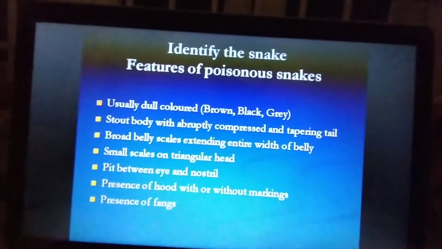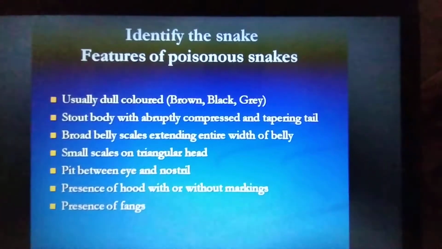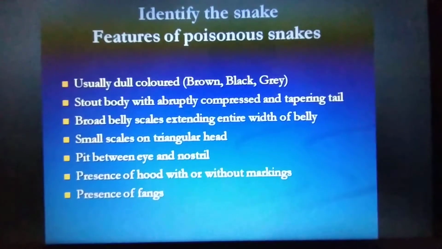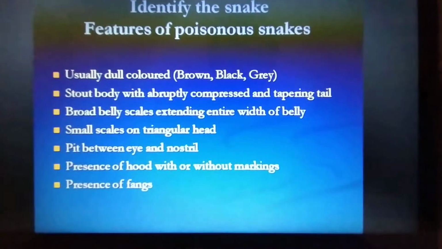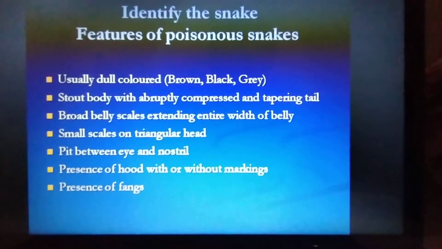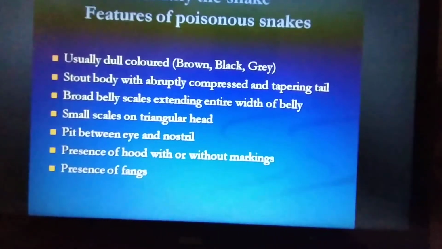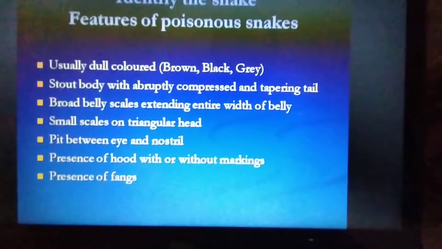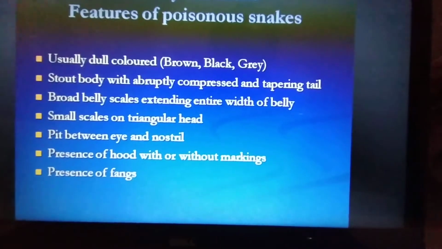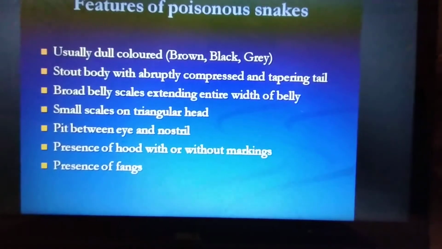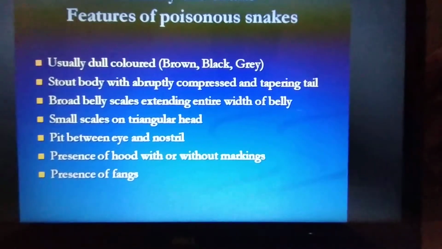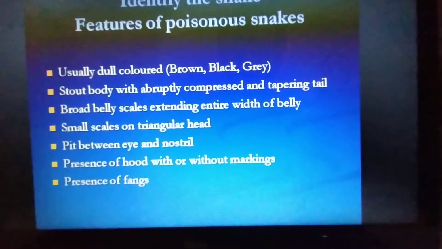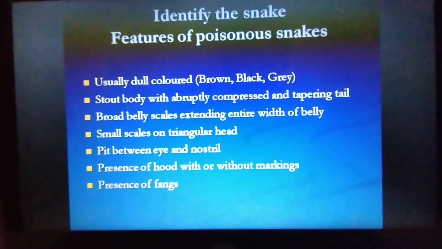And how can we identify the snakes? Features of poisonous snakes: usually poisonous snakes look a dull color, that is brown, black or grayish. They have a short body with an abruptly compressed tapering tail. So, a compressed tail with a short body, and a broad belly scale. Their scales over the belly will be broad and large, covering the entire width of the belly, and small scales on the triangular head.